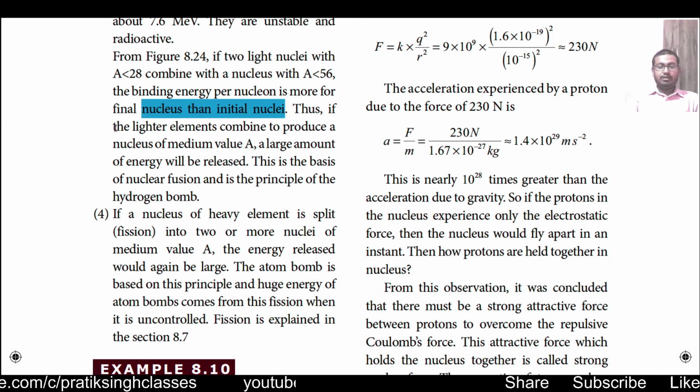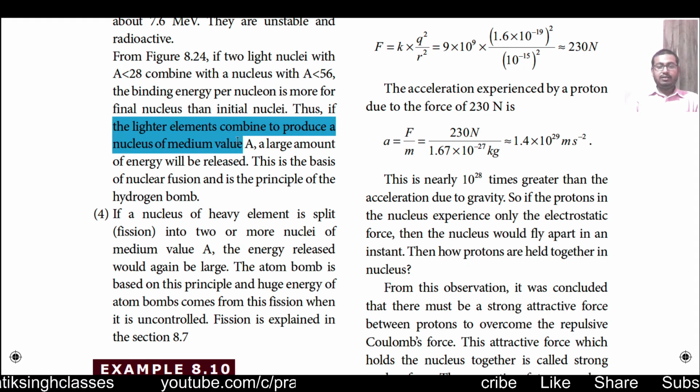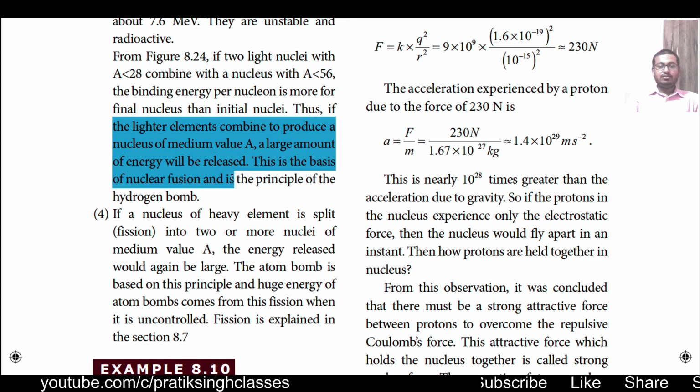Thus, if lighter elements combine to produce a nucleus of medium mass number A, a large amount of energy will be released. This is the basis of nuclear fusion and the principle of the hydrogen bomb.